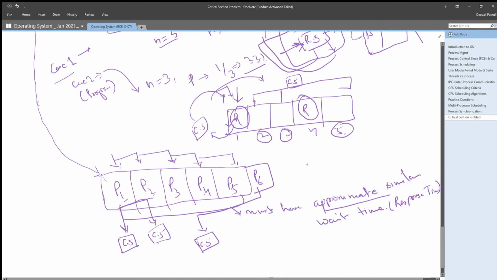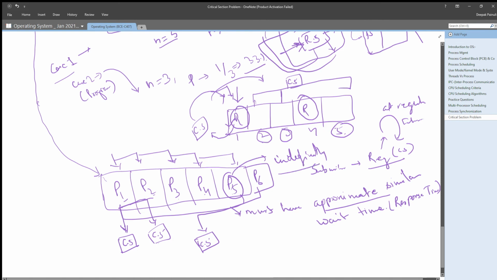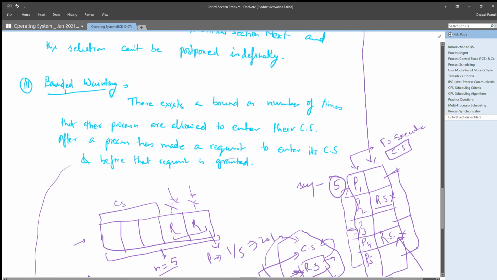Means after submission of their request for critical section, every process will get a chance of executing its critical section at regular intervals. Interval means any process should not wait indefinitely for getting its critical section. So this is the fundamental behind bounded waiting, that there should be a bounded wait.